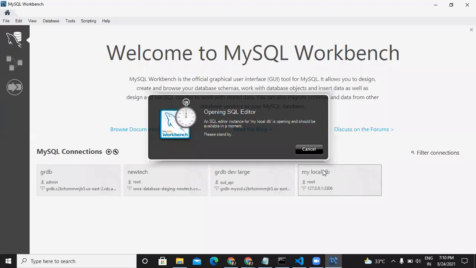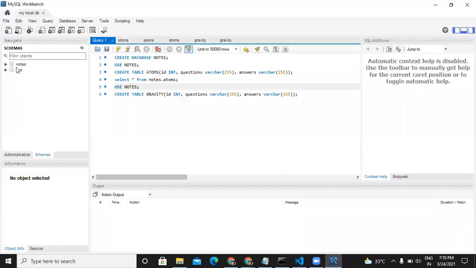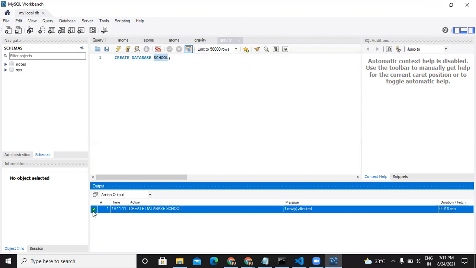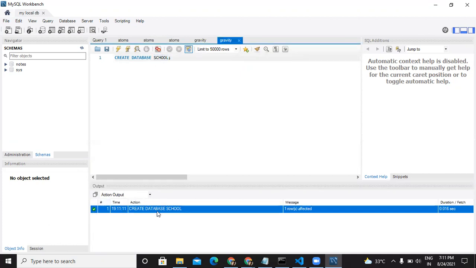And I already have my local DB here. So what I did, I created a database here, which is known as notes. I'll just create one more. I'll just remove this. And I'll create database, and I'll name the database as school. Let's run it. So you can see, very simple, pseudo English language. Create, what do you want to create? Database. What is the name of the database? School. Very simple. You can see the green tick here, so that means the command has been successfully run.